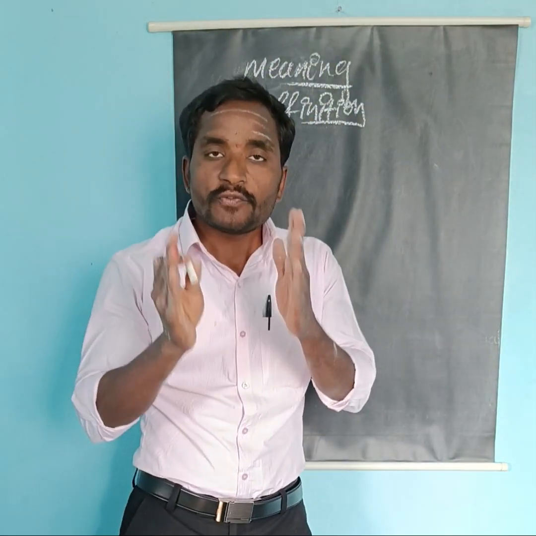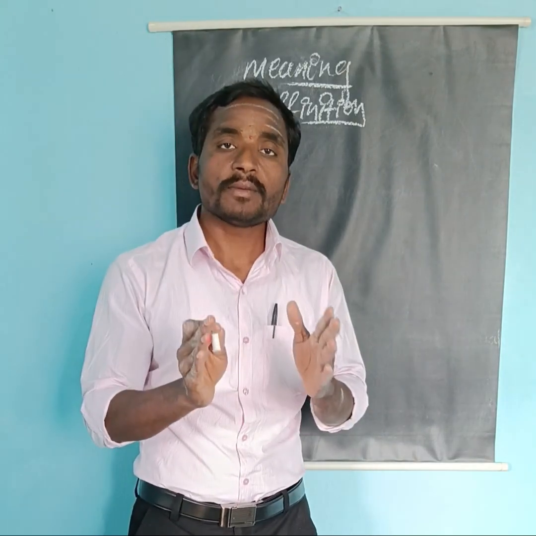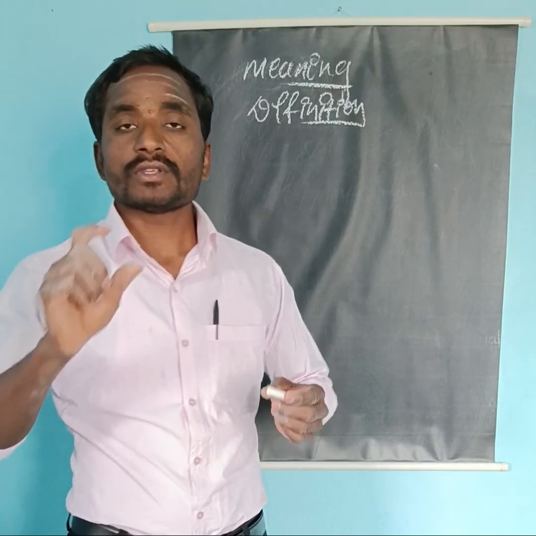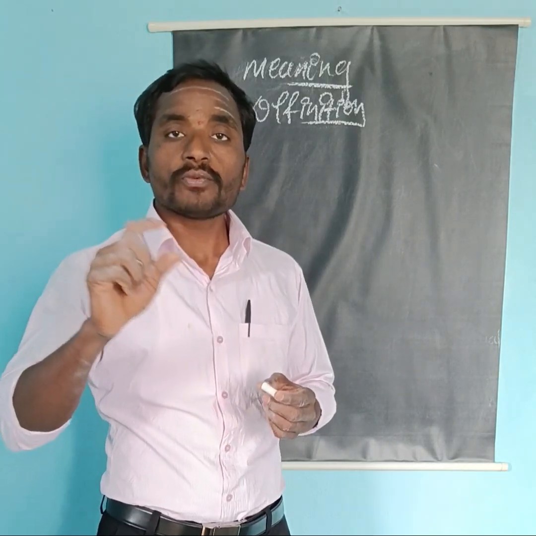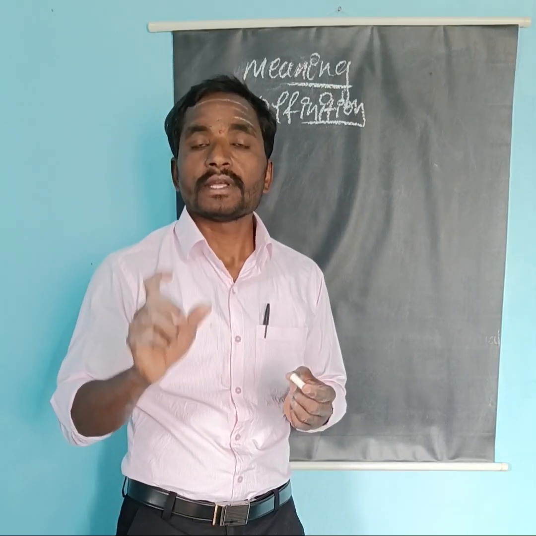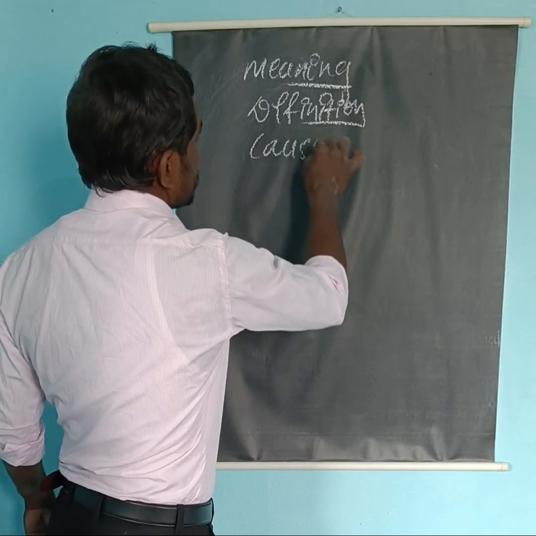Tuberculosis is defined as a highly contagious and communicable disease. It is caused by Mycobacterium tuberculosis, and it is characterized by severe weight loss, cough for more than 2 to 3 weeks, hemoptysis, and fever. Now coming to the causes and risk factors.